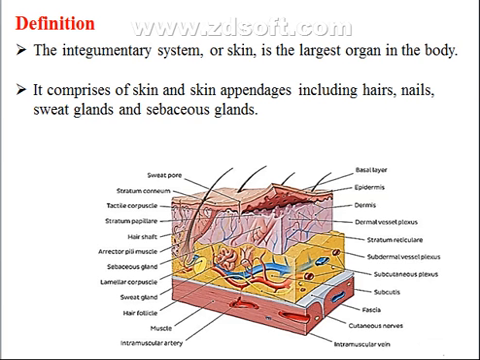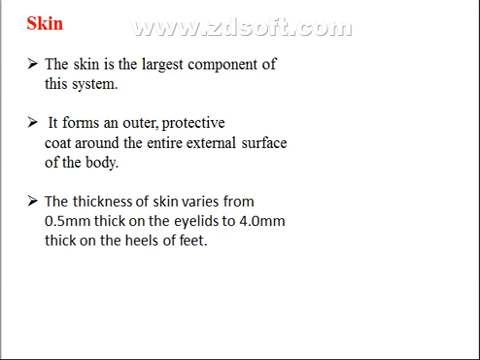This system, or skin, is the largest organ in the body, which consists of skin and its appendages, including hairs, nails, sweat glands, and sebaceous glands. Let us start with the skin.